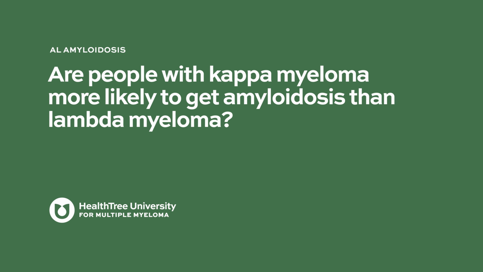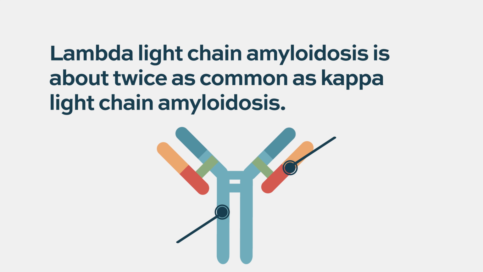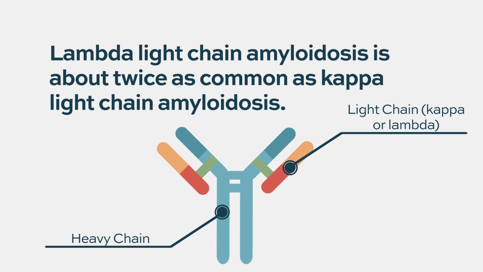Are people with kappa myeloma more likely to get amyloidosis than lambda myeloma? So the predilection of different light chain varieties to cause amyloidosis. If we look at the light chains that are present in different people with amyloidosis, it's about 2-to-1 lambda to kappa. And a lot of this is probably driven by the fact that the structure of that light chain protein is probably what determines how likely patients are to develop amyloidosis or not.